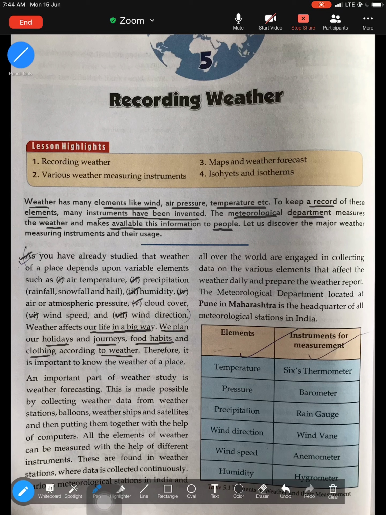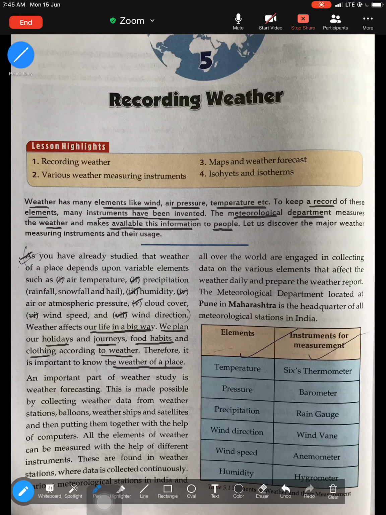And even clothing, in summertime, we prefer to wear something very light colored, so that our clothes would not trap heat. In winter, we prefer to wear something warm so that the body temperature increases. So we plan our food habits, our holidays, our clothing according to weather. That is why weather recording is very, very important, because if we get information of the weather, if the weather is recorded, we plan our holidays. If the weather is recorded, we decide on our food habits. If the weather is recorded, we decide on our clothing. So that is why it is very important to know the weather of a place.